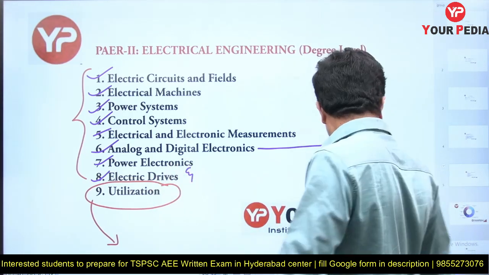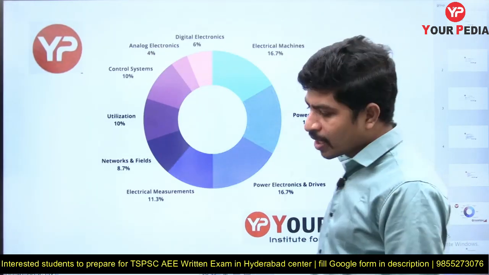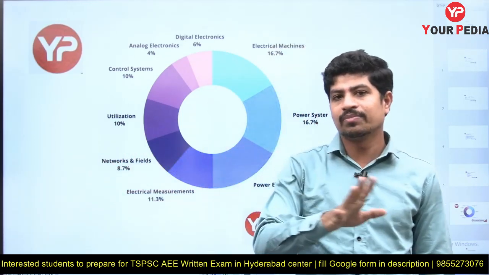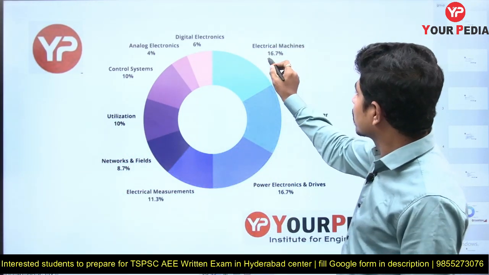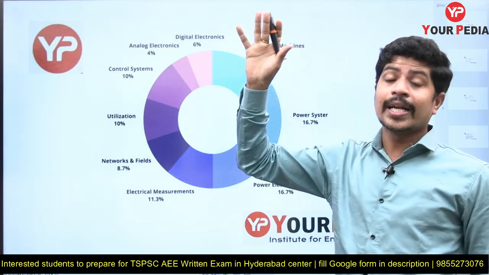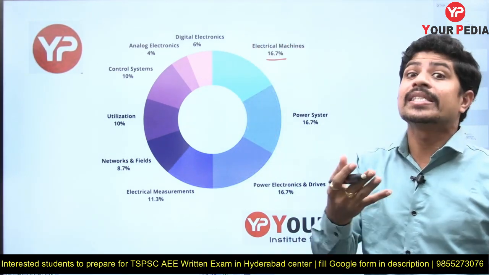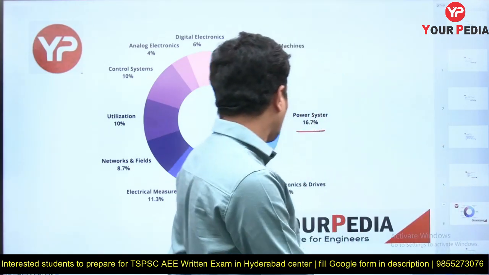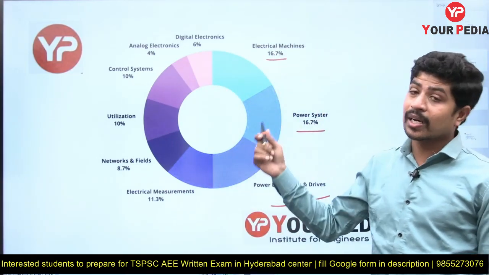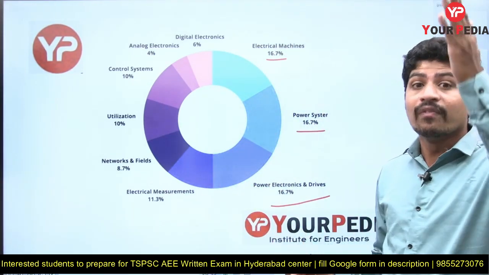Okay, then let's go into the detailed analysis. So this is the weightage of the individual subjects. If you observe, electrical machines is 16.7% of the entire paper, approximately 17 marks. Power systems, approximately 17 marks. Power electronics, approximately 17 marks. Power systems, power electronics and electrical machines combined are a total of 50% of the paper.